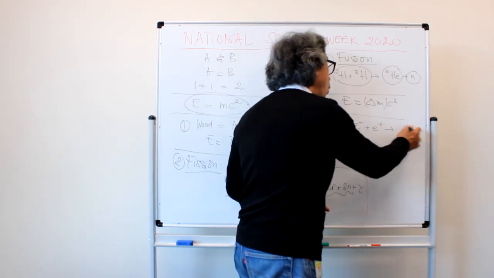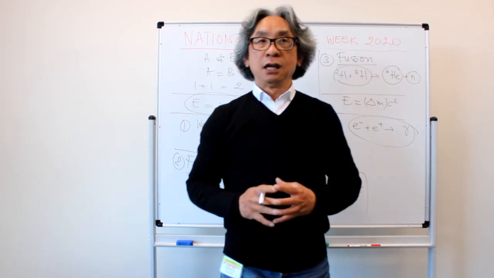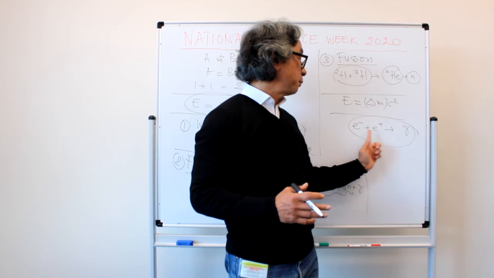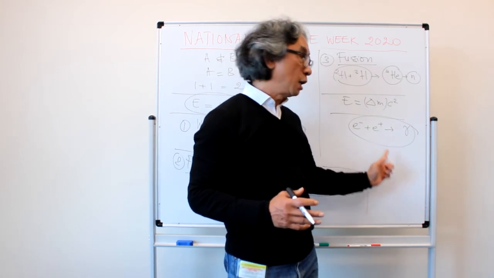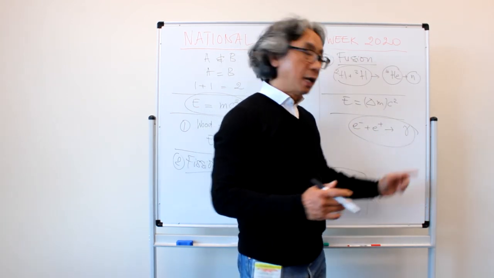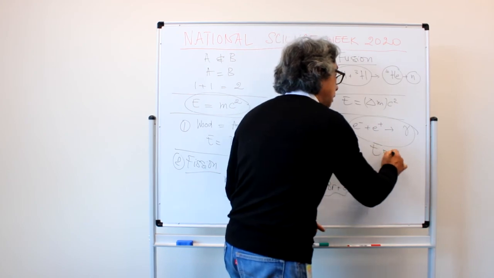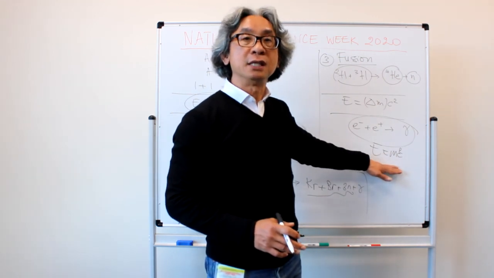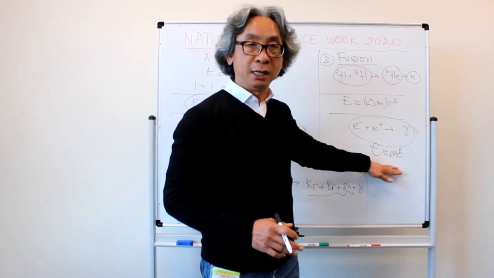And this is the most efficient conversion of the mass of this one plus the mass of the positron into total energy. And that is, once again, satisfying the famous and celebrated equation E equals mc squared.